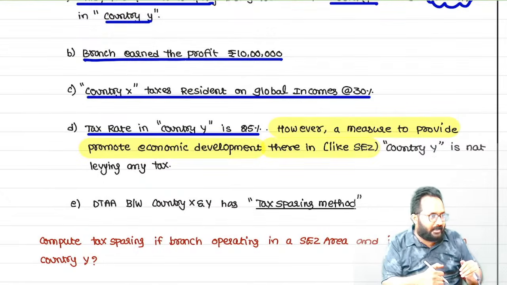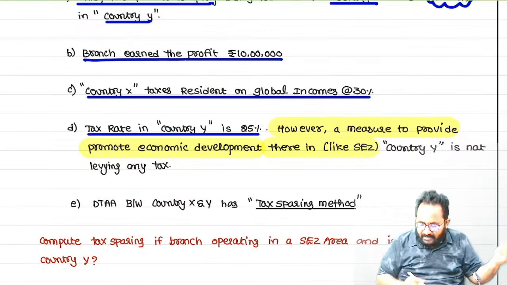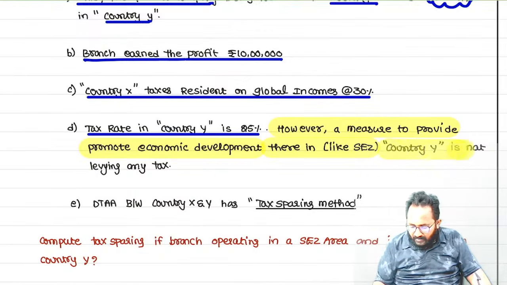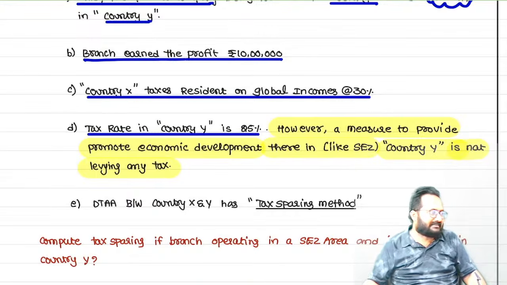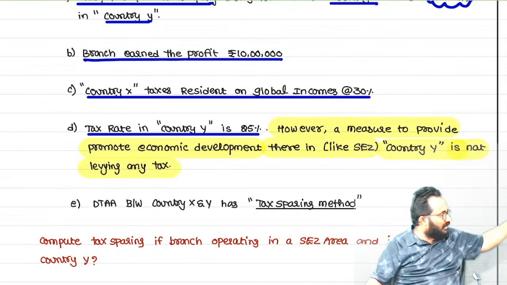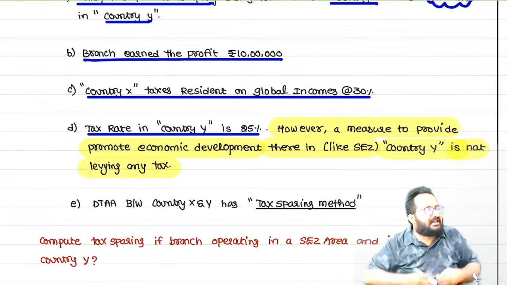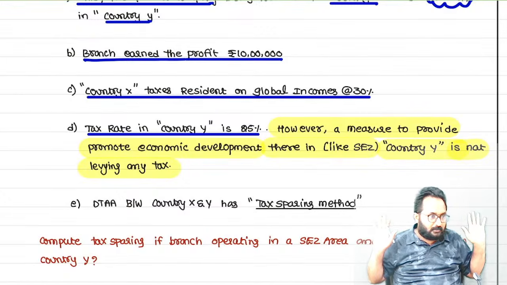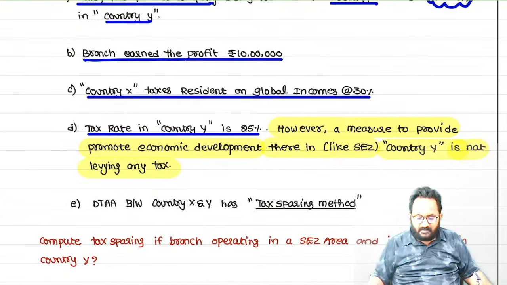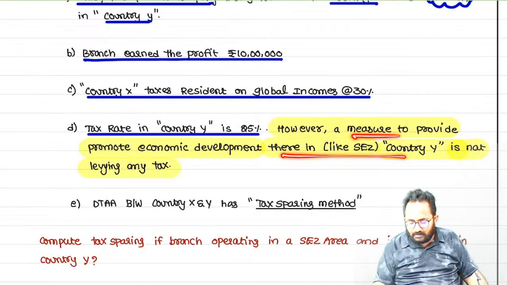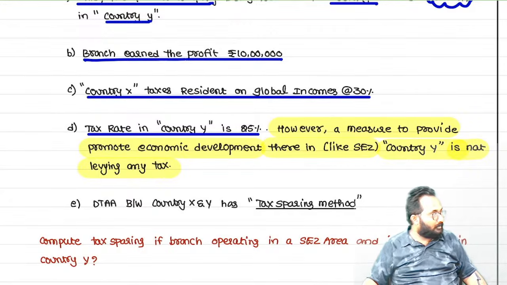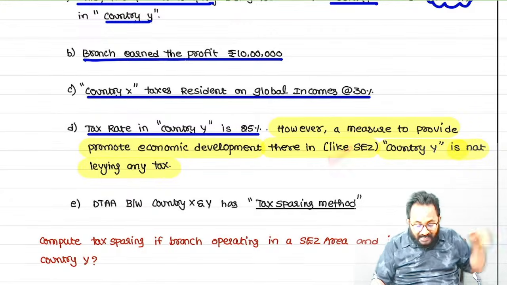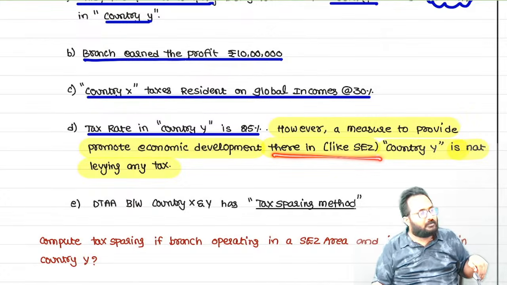In the same way, country Y is also providing the benefit. Yes, country Y is not levying any tax at all. That means in country Y, what is the tax liability? 0, if you started the business in that location.